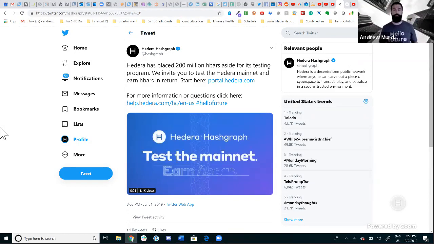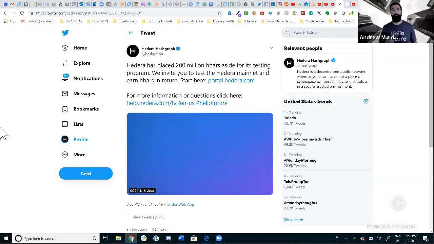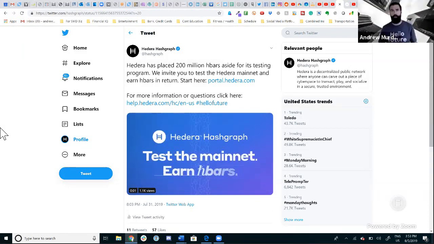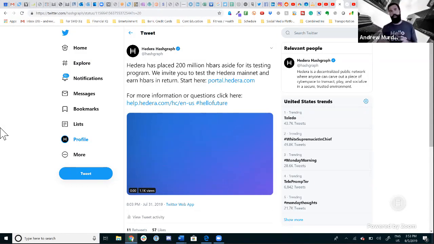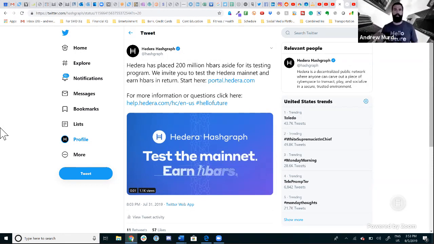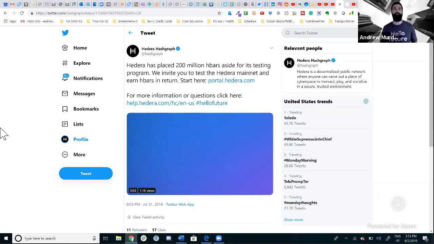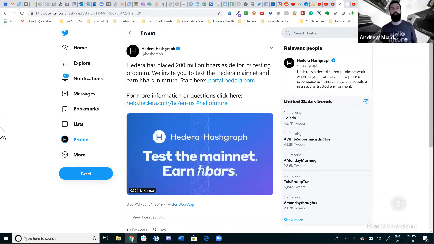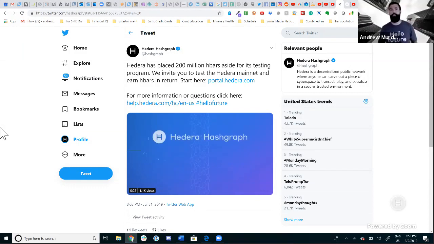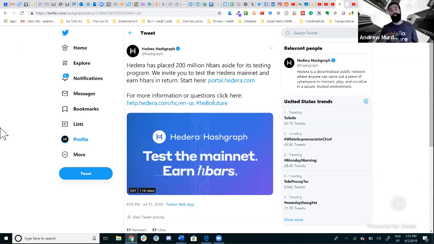then you'll be able to go to thedailytimestamp.com, which is our dummy site that we've created, where you're going to be able to read real articles and listen to real podcasts and watch real YouTube videos. And by doing this, following that process, you're actually sending a microtransaction. You're using our mainnet for real. And to compensate you for the help with testing the mainnet, we will then transfer you 5 H-bars to a cap of 250 H-bars for this stage of testing.